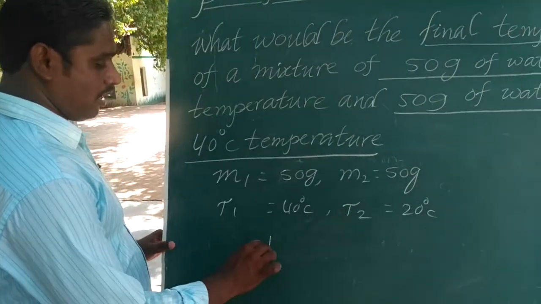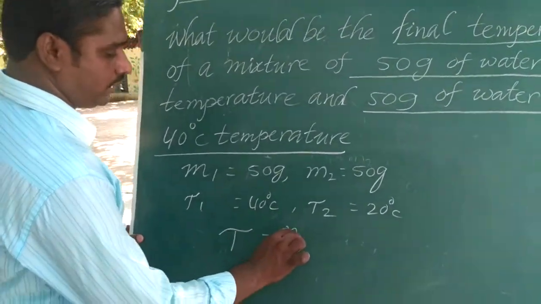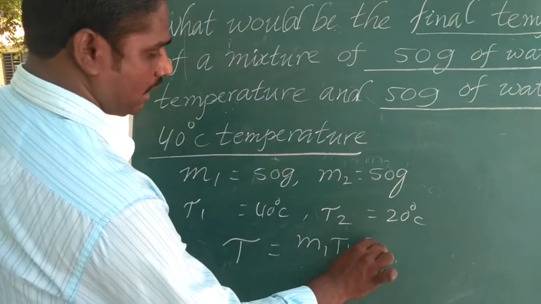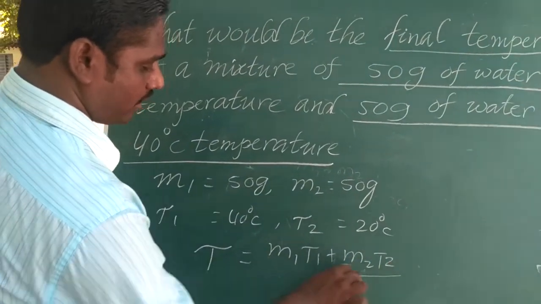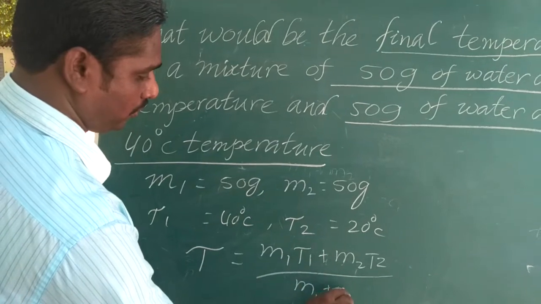We use the formula: final temperature T is equal to M1 T1 plus M2 T2 divided by M1 plus M2.